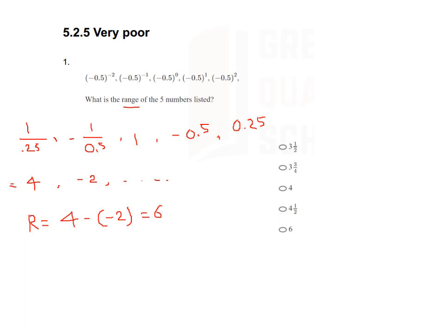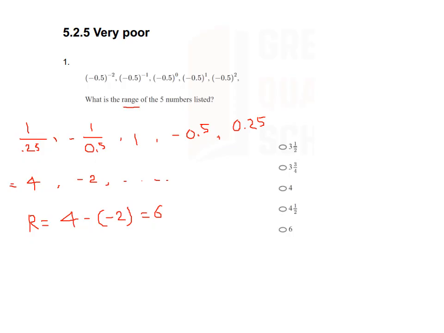And in this way, we get the highest number, that is 4, and we get the lowest number, that is minus 2. And what are we going to find out? What is the range of the 5 numbers listed? So range is 4 minus minus 2, because minus 2 is the least number, equal to 6. So option E is the correct answer.